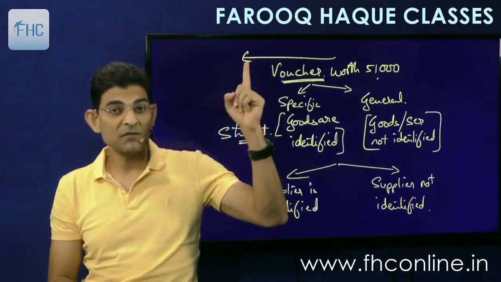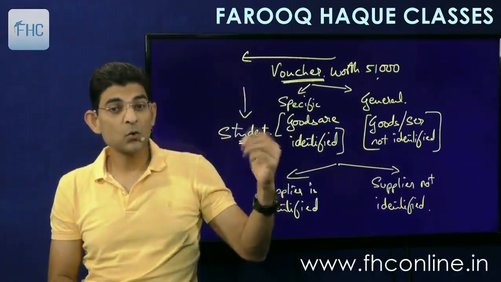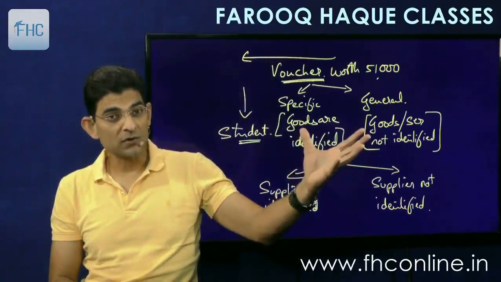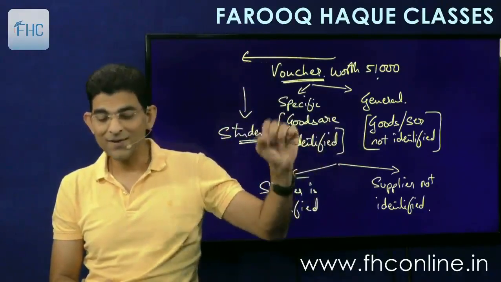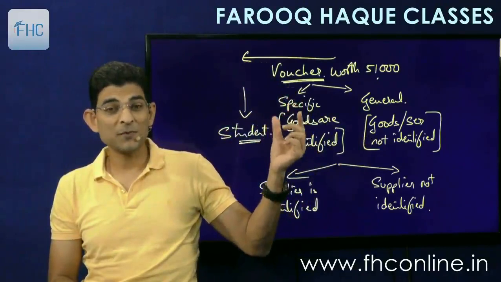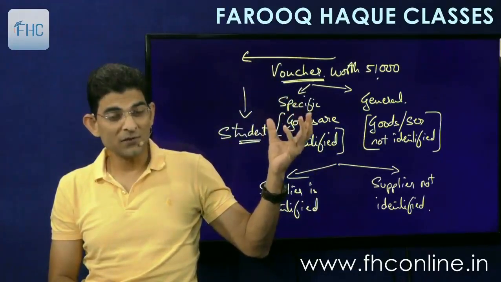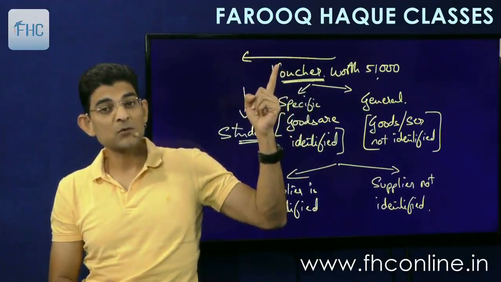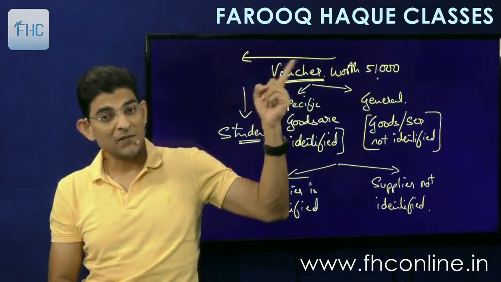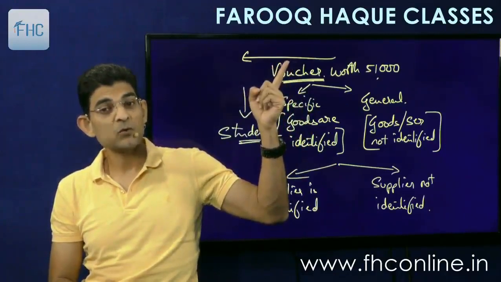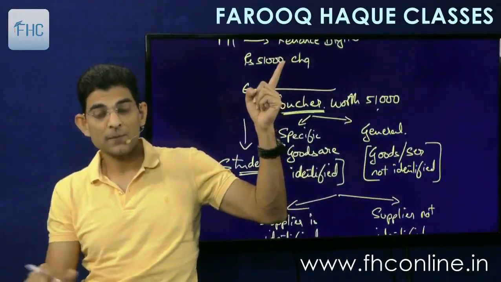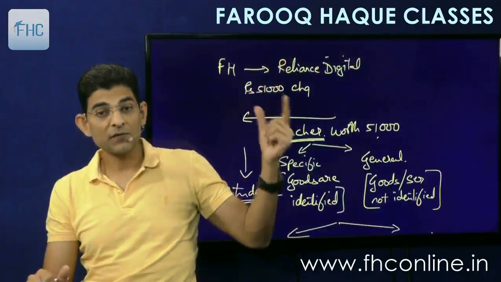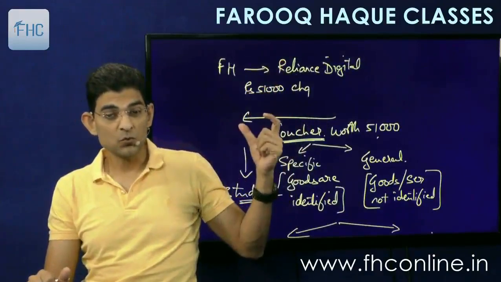When the company gives me the voucher, or when the student encashes that voucher against the goods. I'll tell you right now that for specific goods, if the goods are already mentioned in the voucher, then the time when the voucher is issued itself is the time of supply. So GST becomes payable right at this point of time when the voucher is issued. Okay. And so 51,000 will become taxable when the voucher is issued.